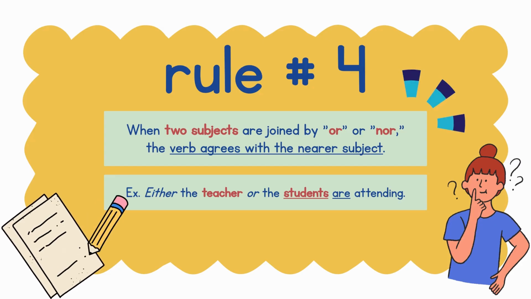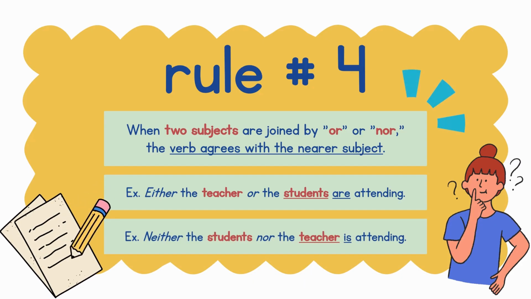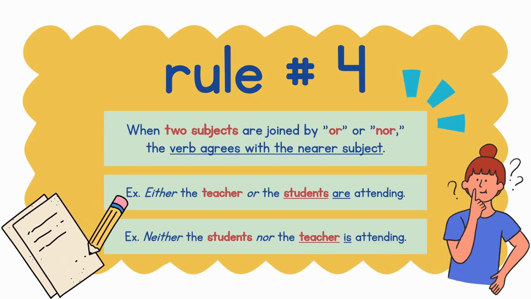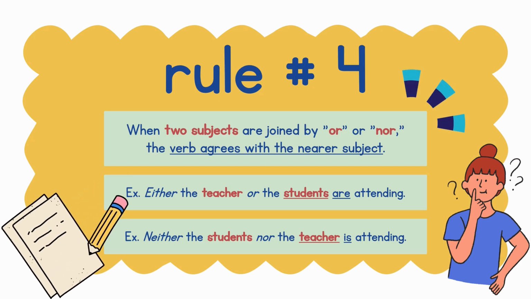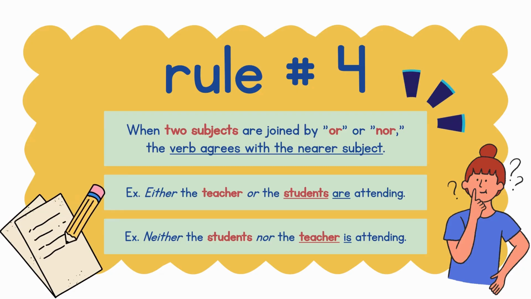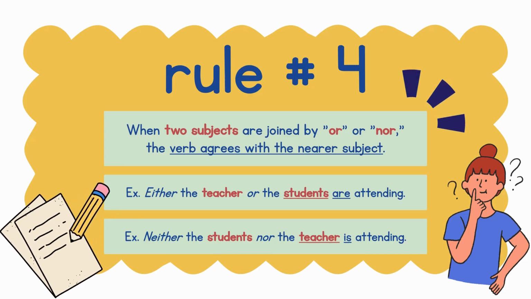So our verb must be are. Neither the students nor the teacher is attending. While in this sentence, since teacher is the subject closer to the verb, we must follow its number, which is singular. So the verb must be is.